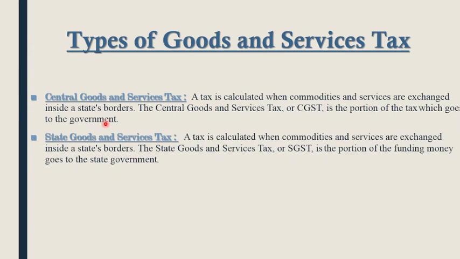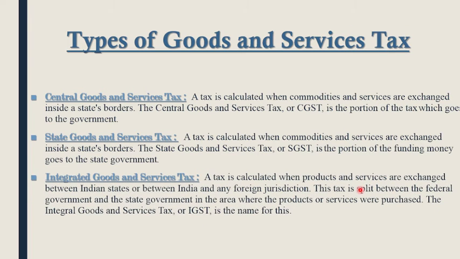Now let's see the next one, state goods and services tax. This tax is collected when commodities and services are exchanged inside the state borders. The State Goods and Services Tax, or SGST, is the portion of the money that goes to the state government.